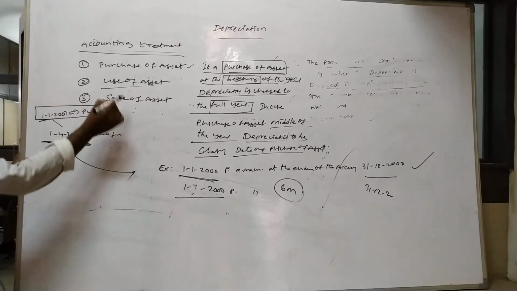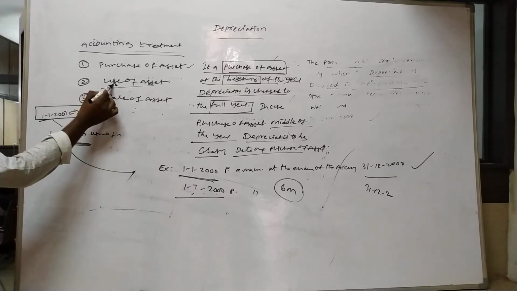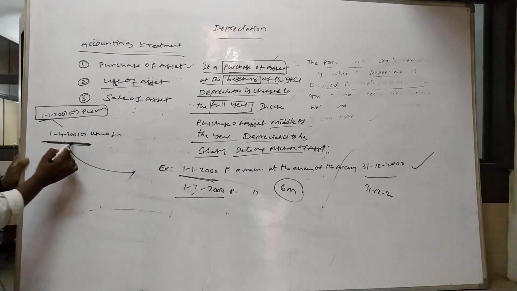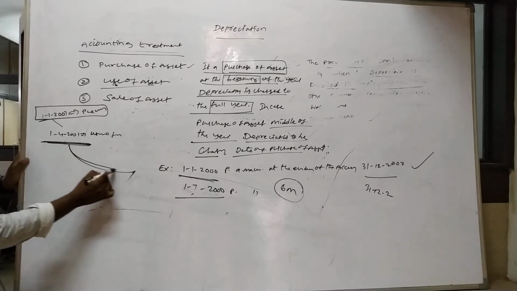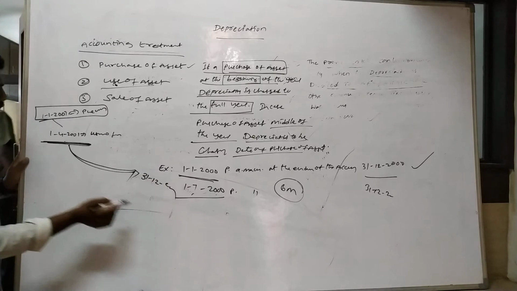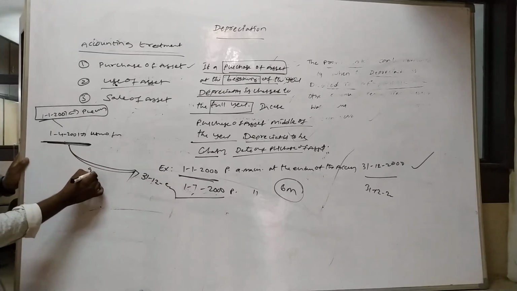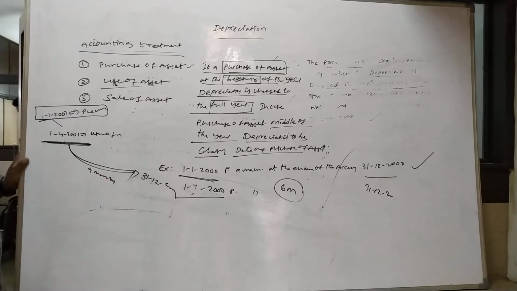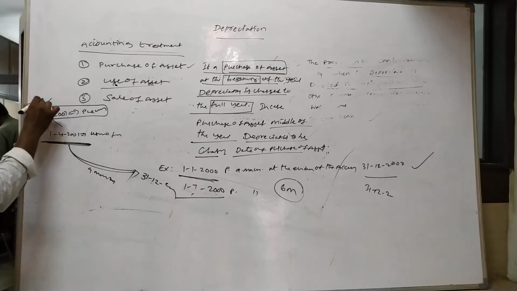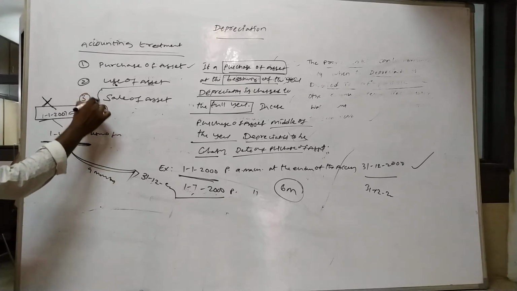Only the use of asset is calculated. Now use of asset from 1st April to the ending date. Now ending date is 31st December every year. Now April to December, 9 months. Clear? It is not calculating the purchase of asset. Only calculating the use of asset.